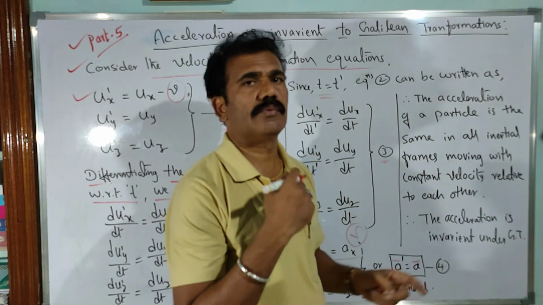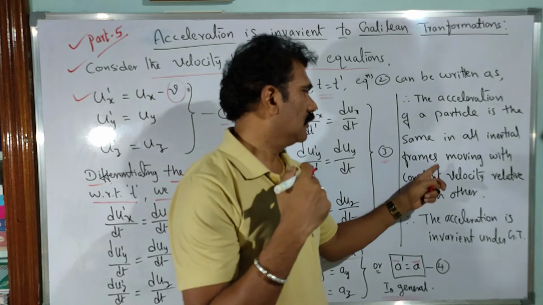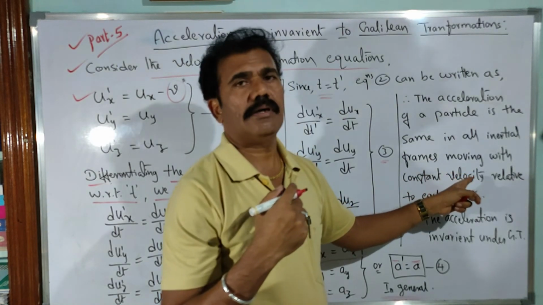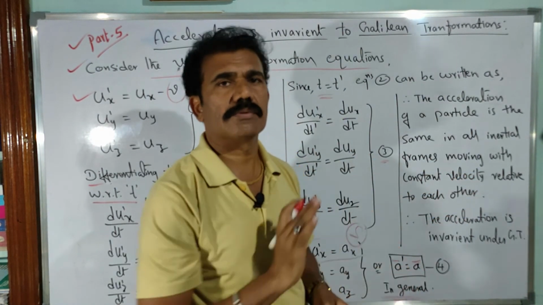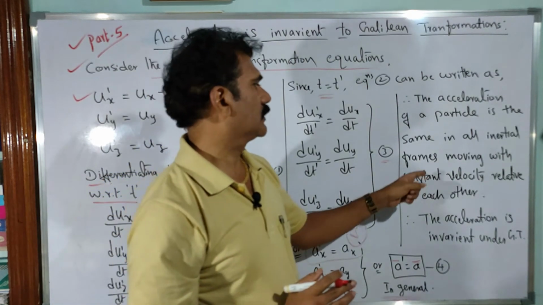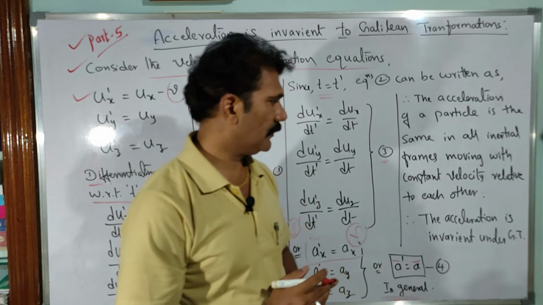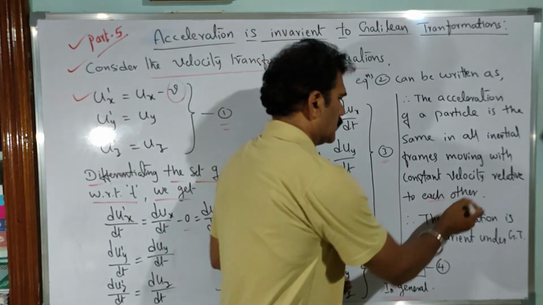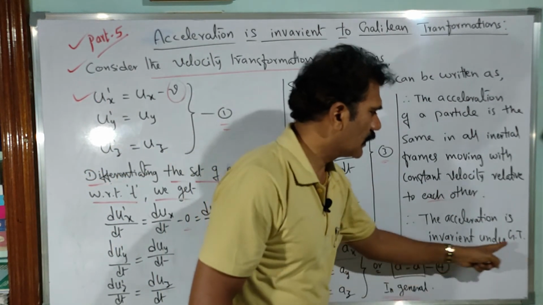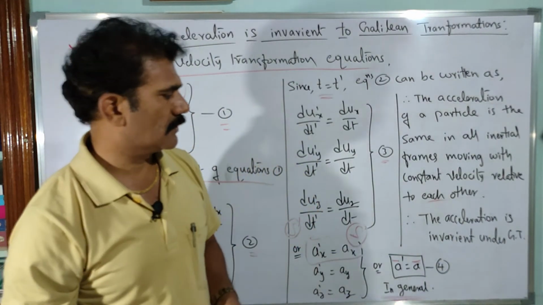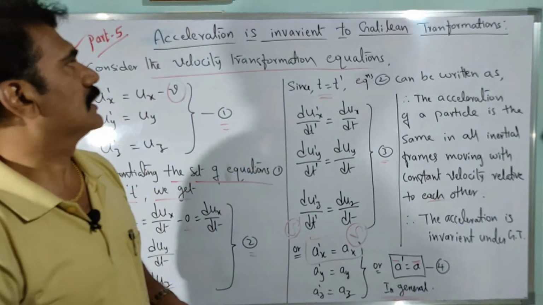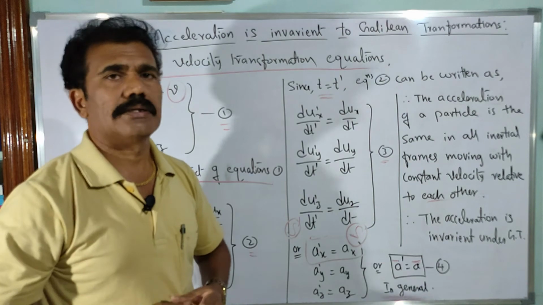Suppose the frame is moving with a variable velocity, or is an accelerated frame, then these equations are not applicable, okay? We are assuming that the relative motion has constant velocity. With that assumption we can say the acceleration is invariant under Galilean transformation. So this is the proof for the invariance of the acceleration under Galilean transformations.